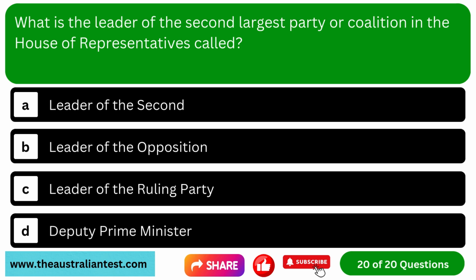Question 20. What is the leader of the second largest party or coalition in the House of Representatives called? Option A, leader of the second. Option B, leader of the opposition. Option C, leader of the ruling party. Option D, deputy prime minister.